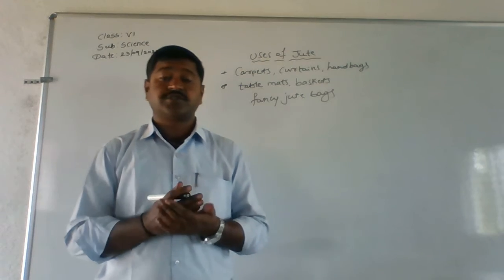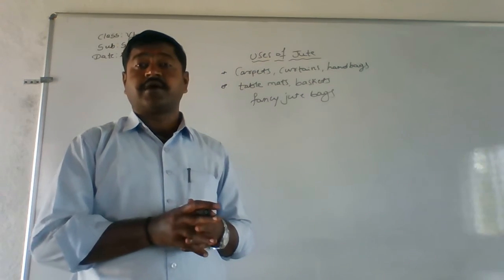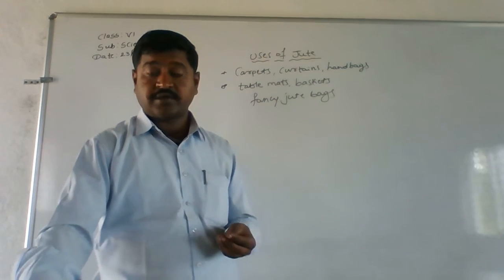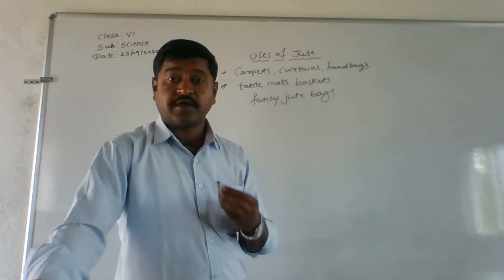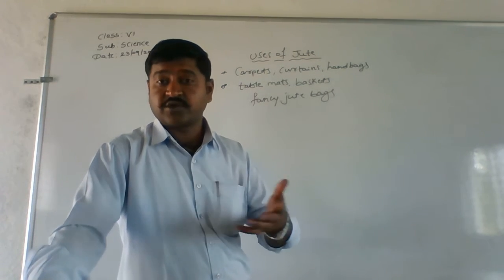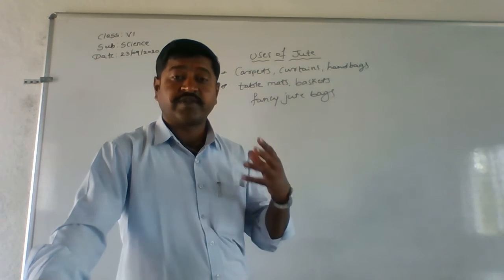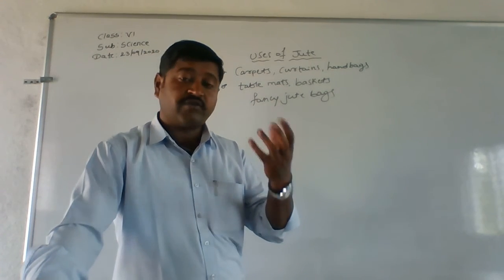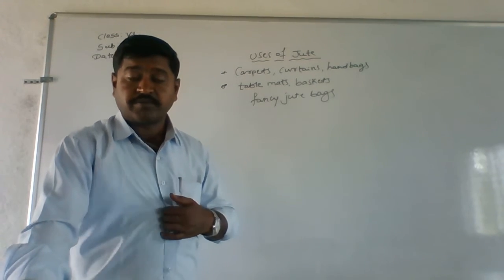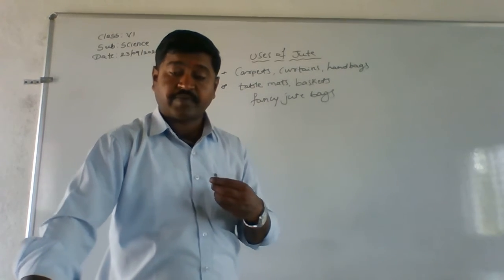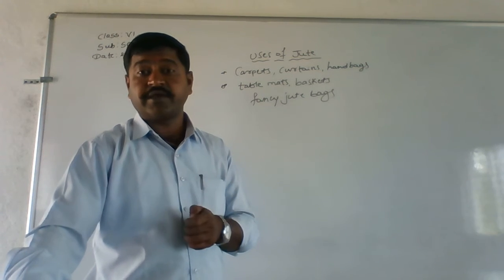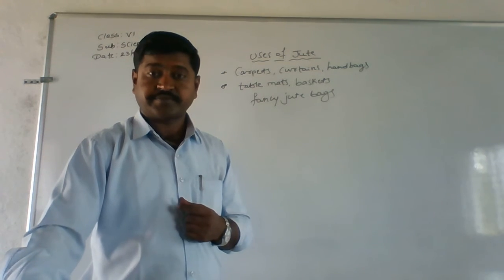Is this clear? So jute is a natural fiber and it is the cheapest natural fiber. It is cultivated during the rainy season, and when these plants grow to around 6 to 12 feet in height, they start bearing yellow flowers. When they are bearing those yellow flowers, the stem is cut, because the jute obtained during the flowering stage is considered to be of good quality.